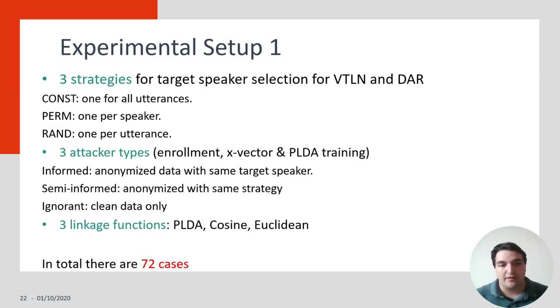We also have the semi-informed case where the attacker does not know the exact target speakers but knows all about the anonymization method, even the strategy. And finally, we have the ignorant, where the attacker doesn't know about anonymization, he just considers it as clean data. We even have three linkage functions, PLDA, cosine, and Euclidean. In total, we have 72 cases.